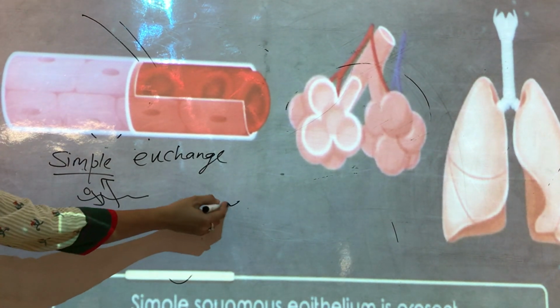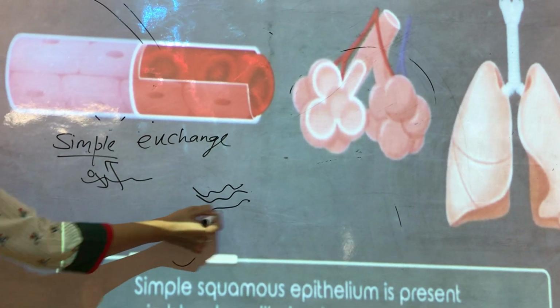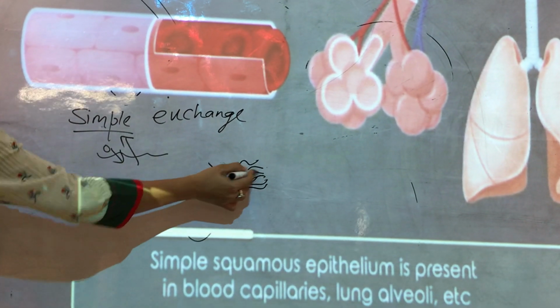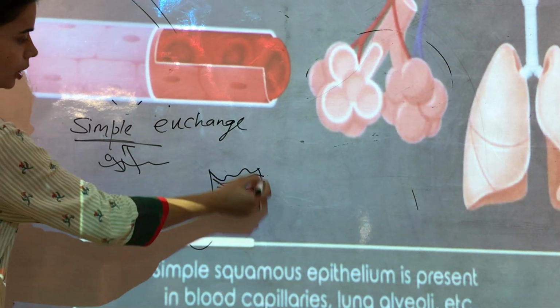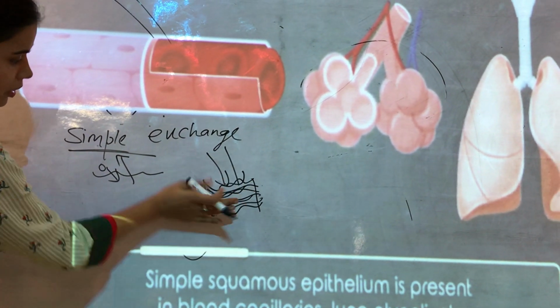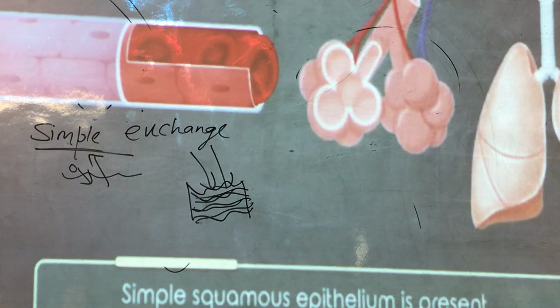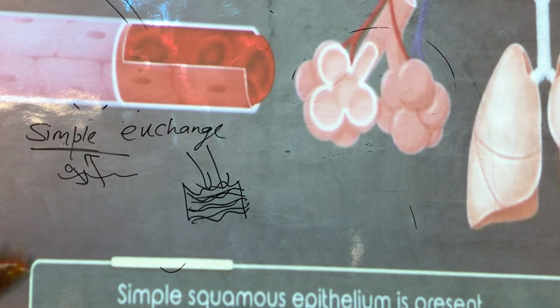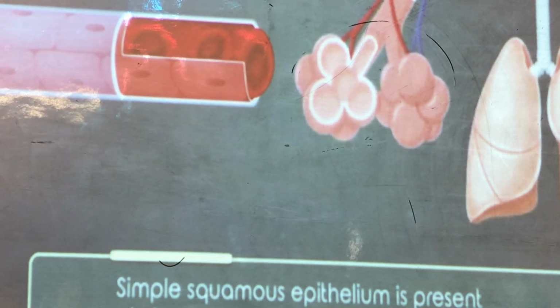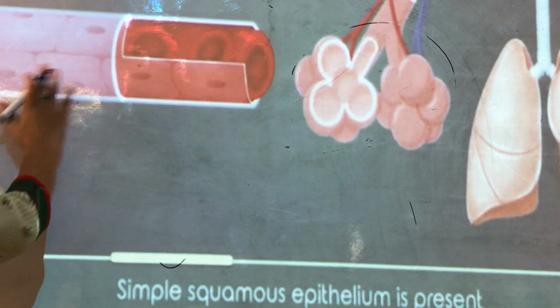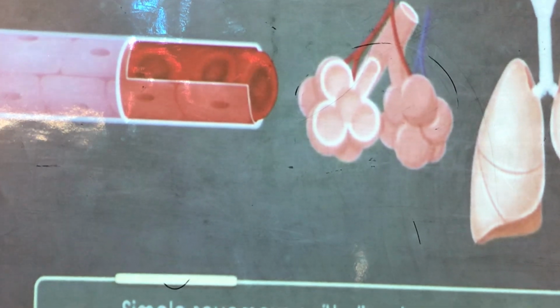But think about the situation when there will be many layers. What do you think will happen? The things cannot exchange feasibly. The things will not be able to exchange properly because there are many layers. Okay, so simple epithelium tissue basically helps in the exchange of things in and out from the skin also and from the internal body parts also.